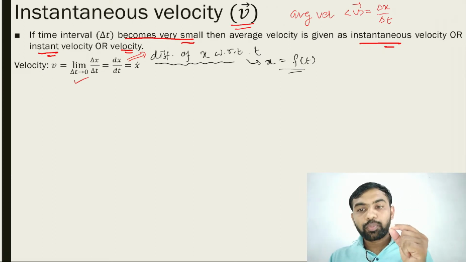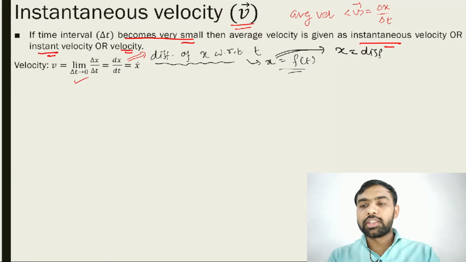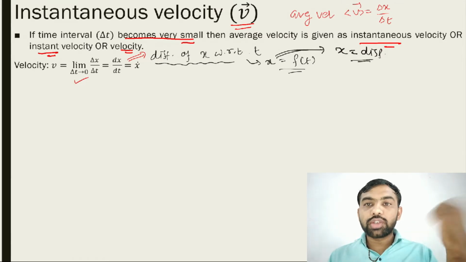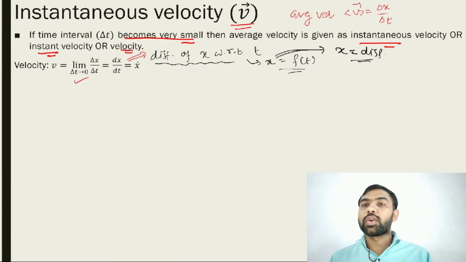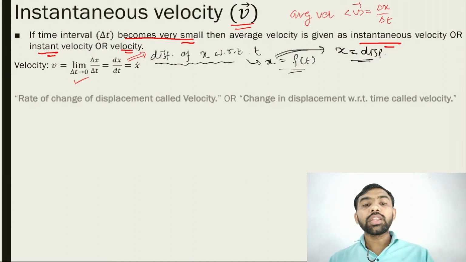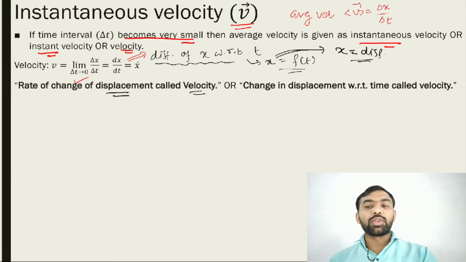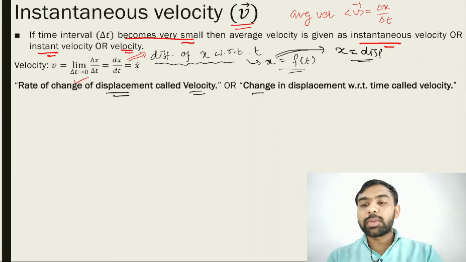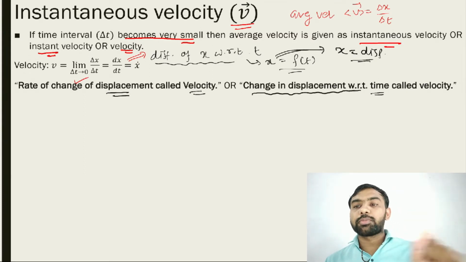So here what is this x? x is a displacement. So the rate of change of displacement is called velocity. Rate of change of displacement, we call it velocity. Or the second definition: change in displacement with respect to time.